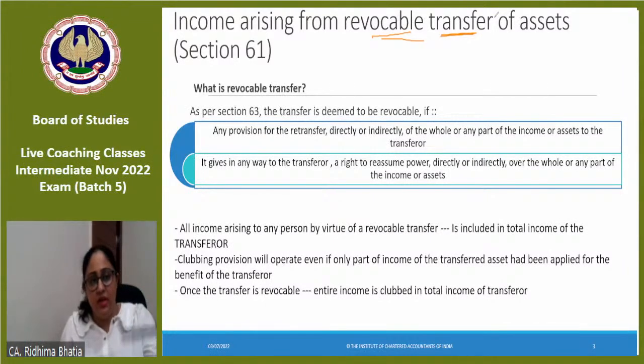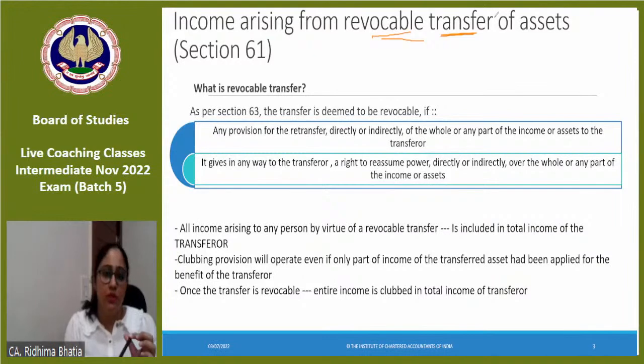If I give you something, but at the same time I say कि this is yours, but इससे जो income आएगा वो मेरे को दे देना, ठीक है? या I can take this back anytime whenever I want. What did I say? That this belongs to you, but I can take it back anytime, or whatever benefit you're deriving from this, I will get it.